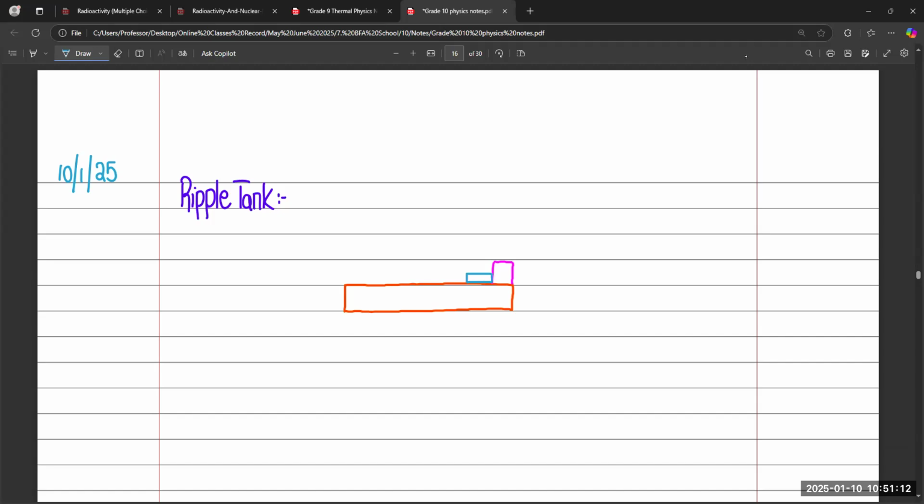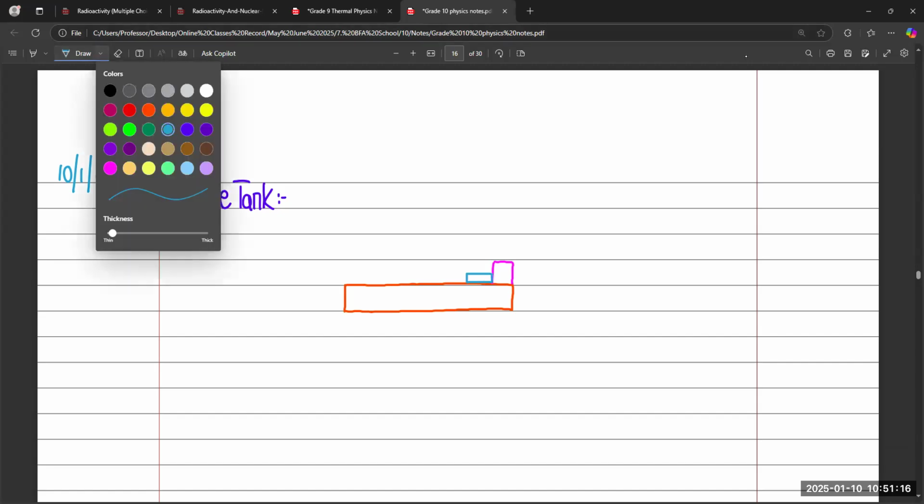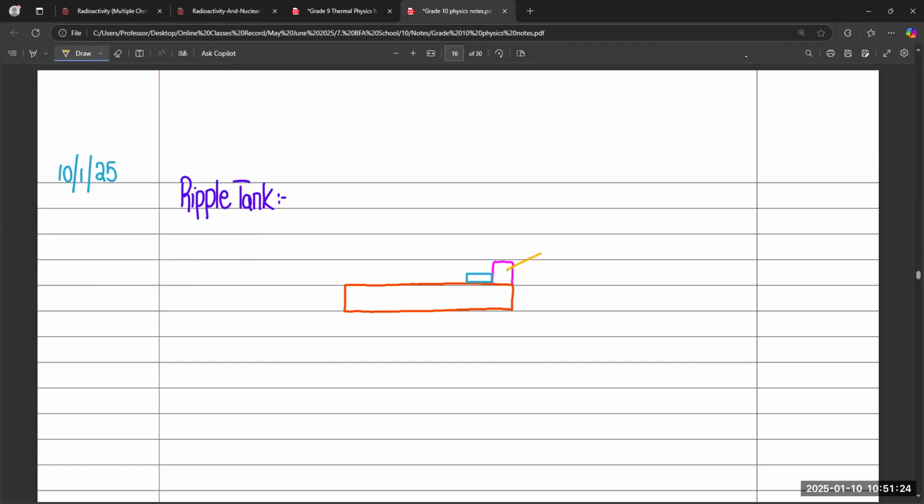Sir, what do you mean by paddle, like to start the motor? No, basically that paddle helps to continuously strike the water to generate continuous waves. Okay. So this is our motor. Because the motor is an automatic device, it can help the paddle to continuously strike the water surface. Okay.